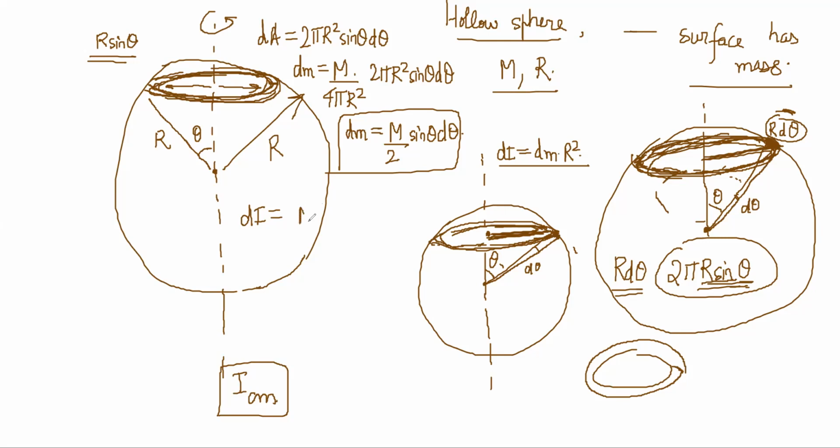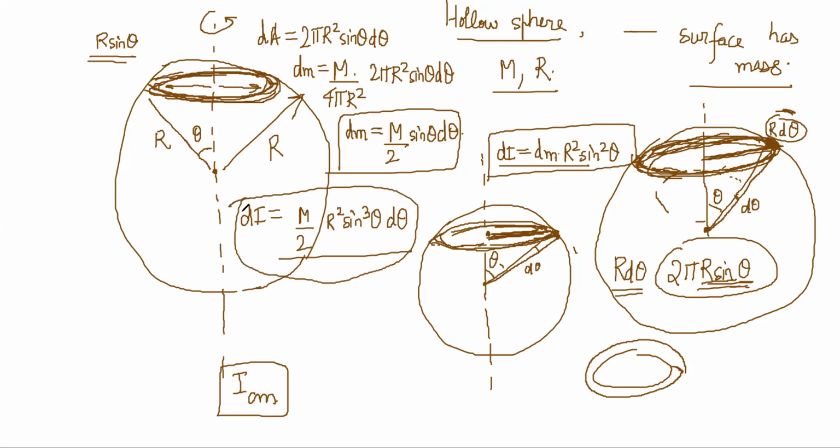So this is m by 2 r square sine cube theta d theta, because here I have to write sine square theta into this. This is my real moment of inertia, and when you put m by 2 sine theta for dm here, it becomes m by 2 r square sine cube theta d theta.